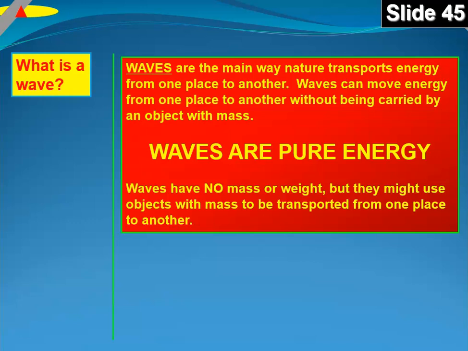But we're now going to talk about ways that energy can be transported without being put into an object with mass. If the only way that energy could be transported around the universe is being carried by objects with mass, then you just simply have objects crashing into each other all the time, and that wouldn't be much use, and it certainly wouldn't be possible to have life on Earth. So fortunately, there are ways that energy can be carried around the universe without being put in an object with mass, and that's what we're going to talk about in this unit.